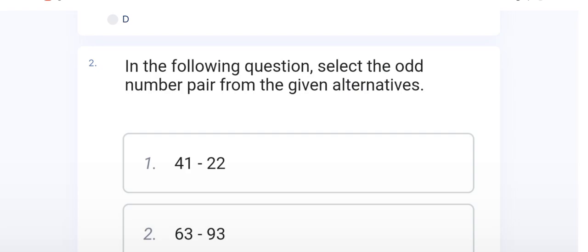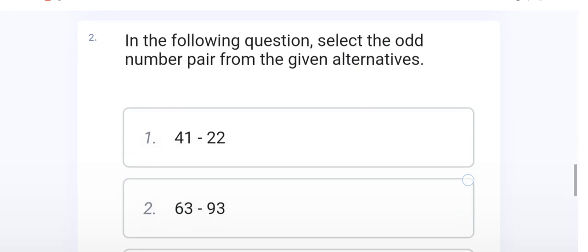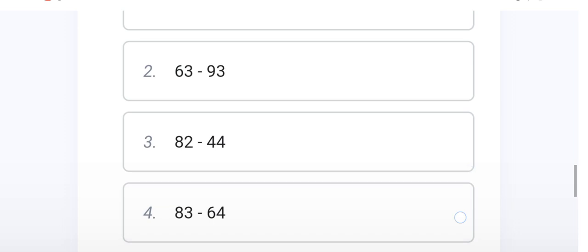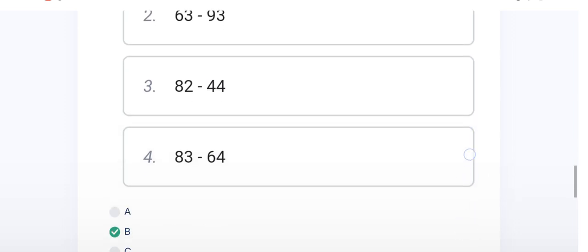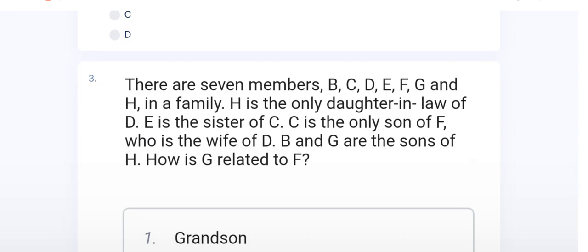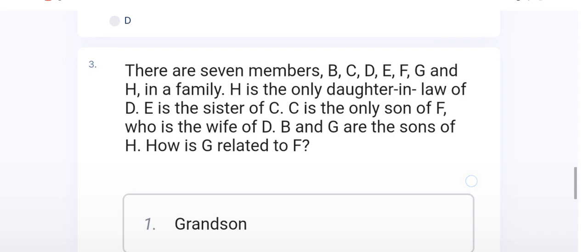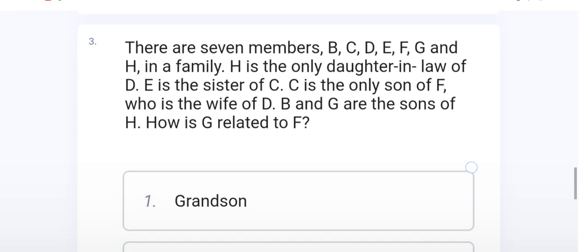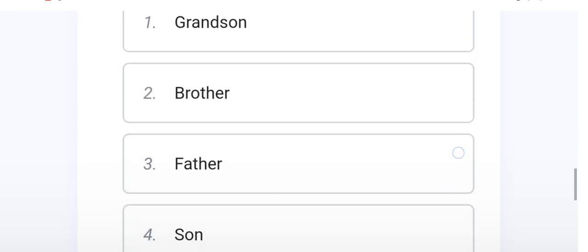odd one out. The right option of the second question is B. Now the third question, this question belongs to blood relation. So the right option of question number 3 is A.